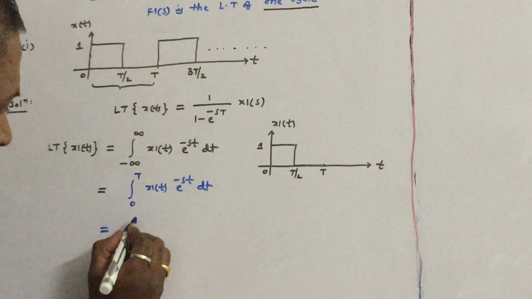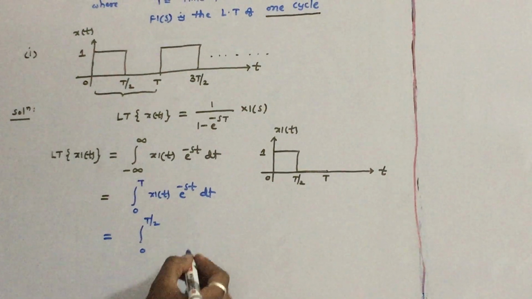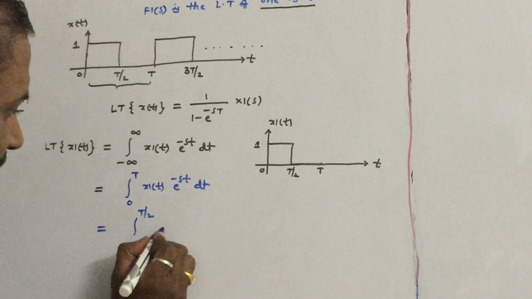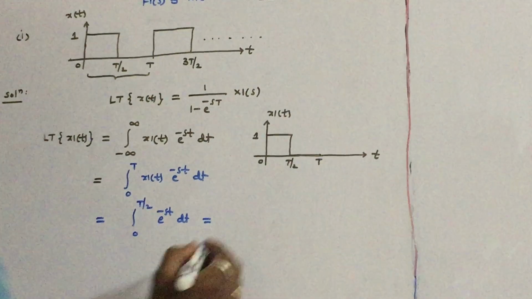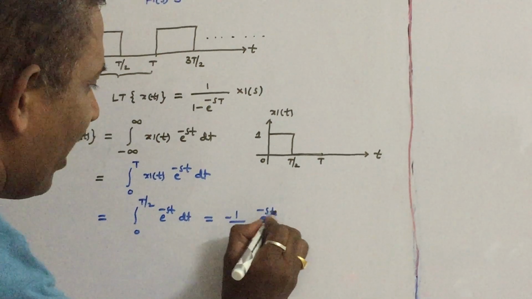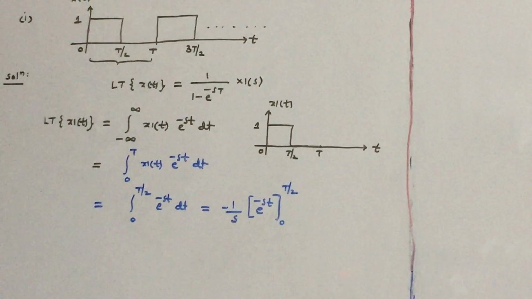But x1 of t is defined only in the interval 0 to T by 2, and from T by 2 to T its value is 0. In the interval 0 to T by 2 its amplitude is 1, so e power minus st into dt. You can easily find the integral: minus 1 by s into e power minus st, substituting the limits 0 to T by 2.